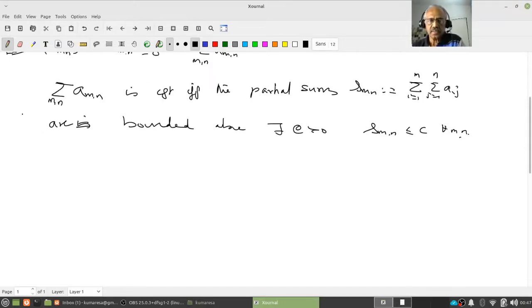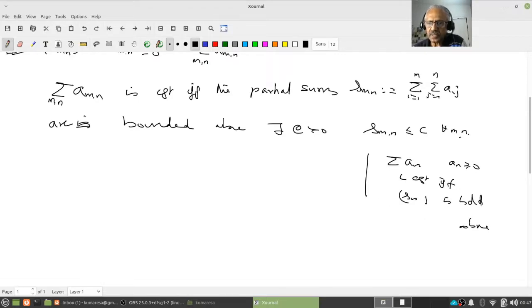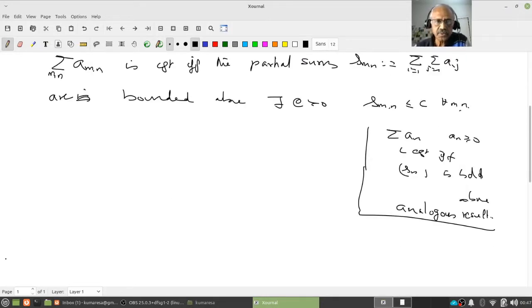Notice that we have an analog in the infinite series. If the a_n are positive, then the series is convergent if and only if the sequence of partial sums is bounded above. These are analogous results in the theory of infinite series. Now the proof, let us go through.